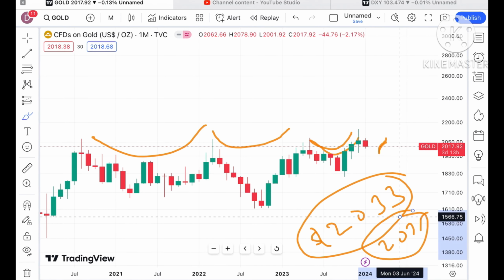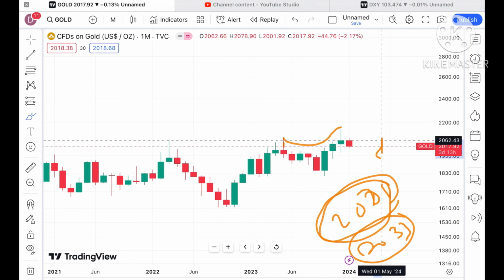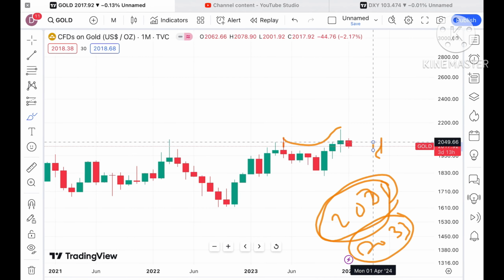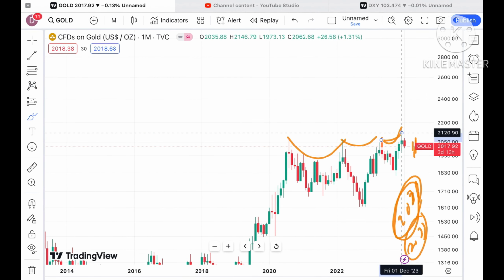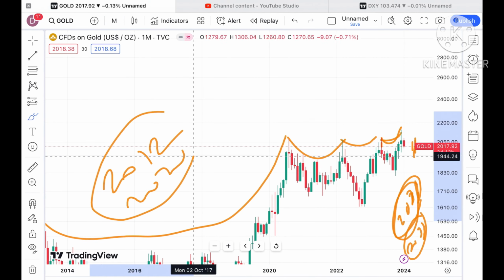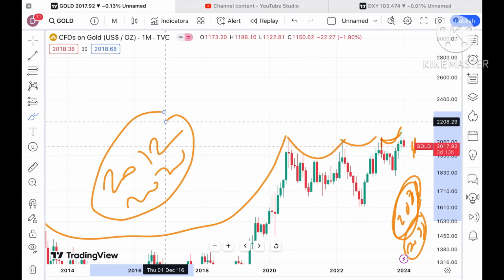You have to remember that 2033 is a strong resistance. Once the price starts sustaining above that level, we will see it go towards 2045, and from there to a level of 2049, and then from there further upside. These three patterns are forming here. But if you look at this particular pattern, this is from 2012 to 2020.